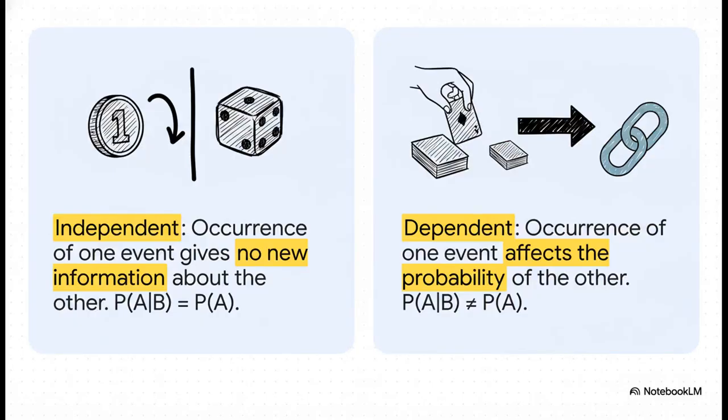This brings us to a really critical distinction: independence versus dependence. If two events are independent, knowing one tells you absolutely nothing about the other. Think flipping a coin and then rolling a die. The coin coming up heads doesn't change the odds of rolling a 6 one bit. But if events are dependent, one does affect the other. Imagine drawing 2 cards from a deck without putting the first one back. The first card you draw totally changes the probabilities for what the second card could be.